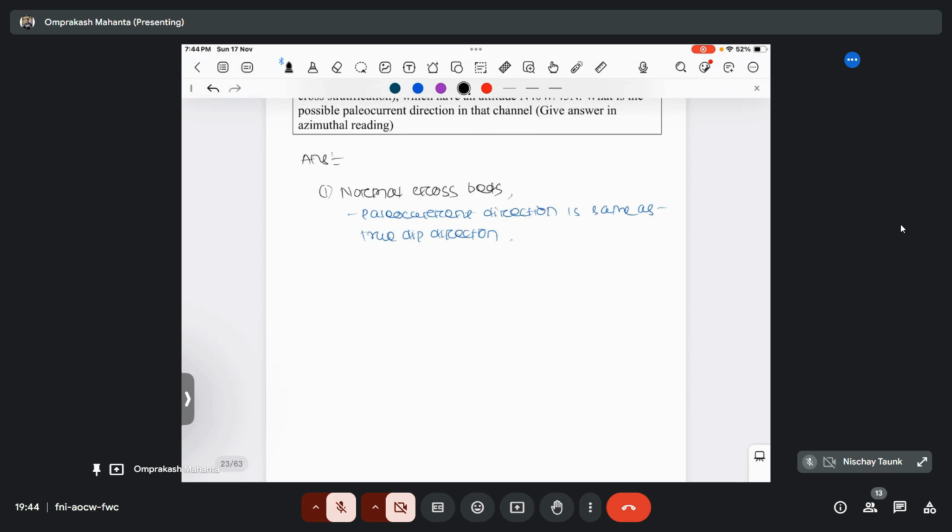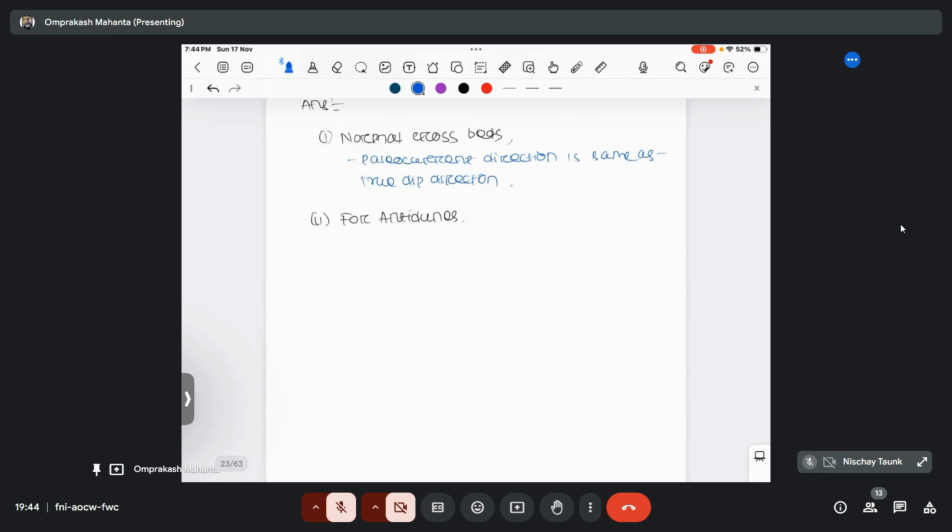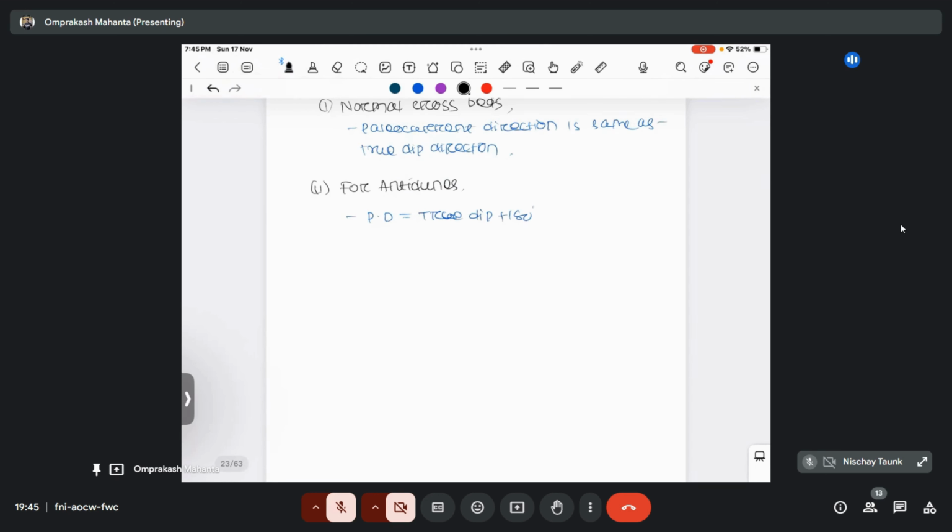For antidunes, the paleocurrent direction will be dip direction plus 180 degree.